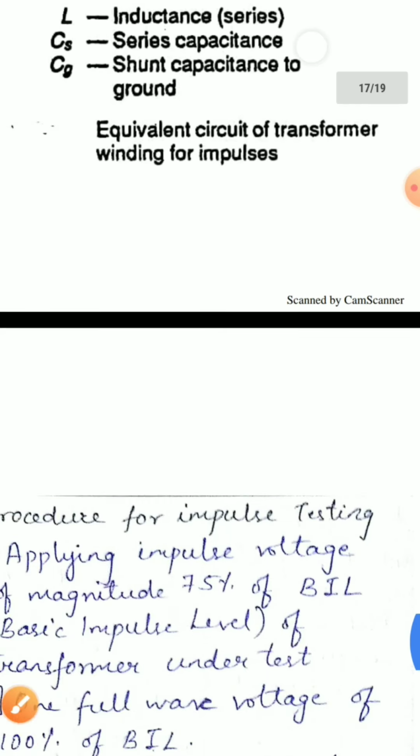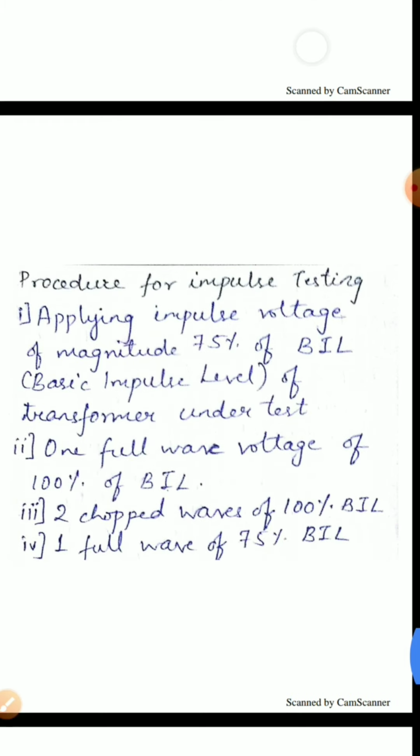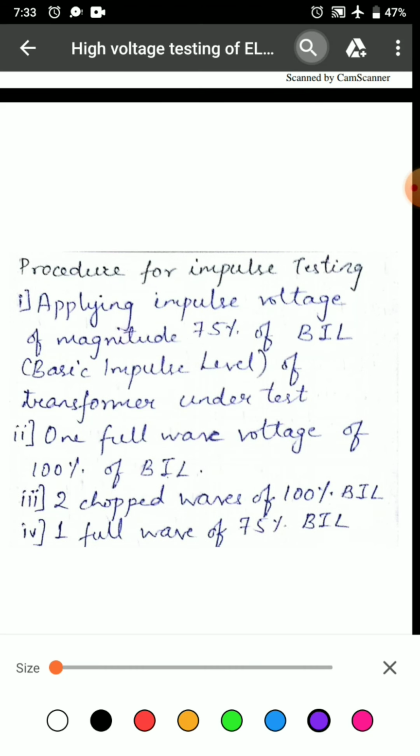The procedure for impulse testing is: first, applying impulse voltage of magnitude 75% of BIL, that is basic impulse level of transformer under test.